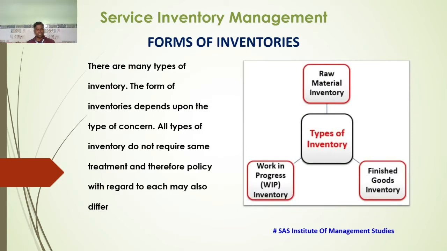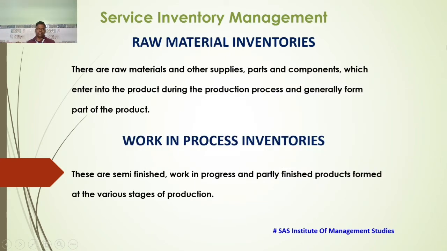Now, the forms of inventories. Friends, there are many types of inventories. The form of inventories depends upon the type of concern. All types of inventories do not require the same treatment, and therefore policy with regard to each may also differ. So in the picture we can see that the types of inventory are raw material inventory, work in progress, that is WIP inventory, then the finished goods inventory. Raw material inventories are raw materials and other supplies, parts and components which enter into the products during the production process and generally form part of the products.